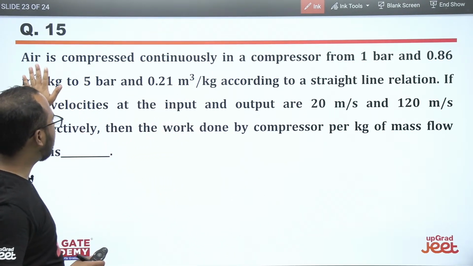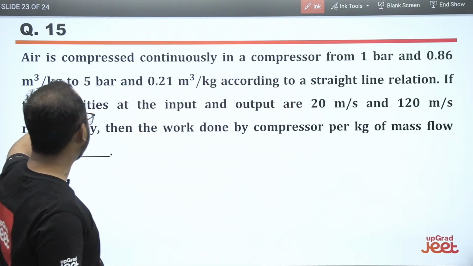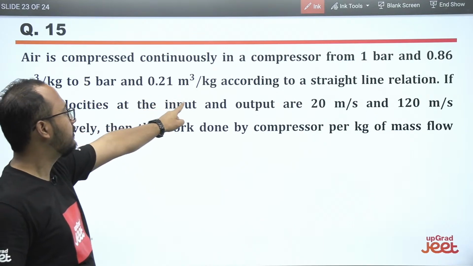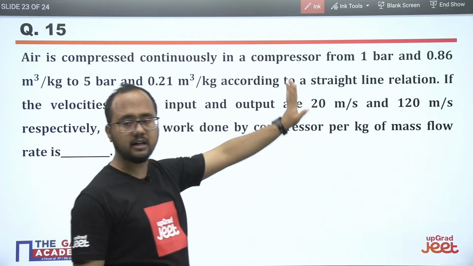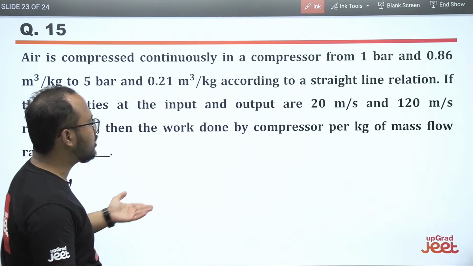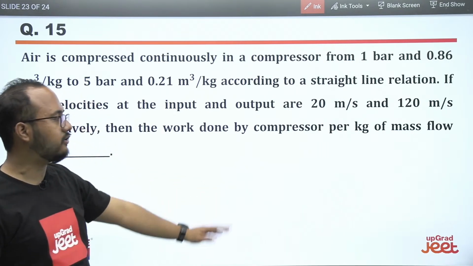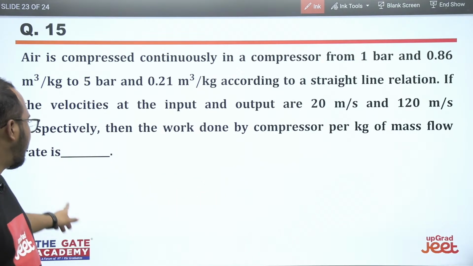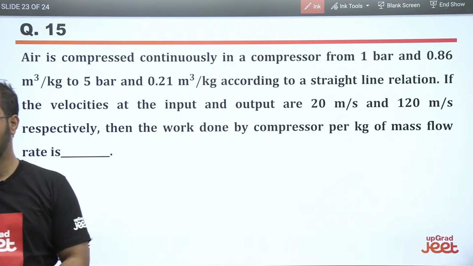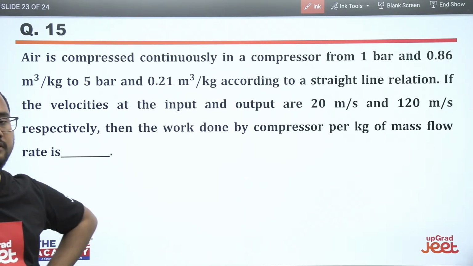In this question, air is compressed continuously in a compressor from 1 bar, 0.86 meter cube per kg to 5 bar, 0.21 meter cube per kg according to a straight line relation. If the velocities at the inlet and outlet are 20 meter per second and 120 meter per second respectively, then the work done by the compressor per kg of mass flow rate is? Again a very simple question. They have mentioned the straight line relation.